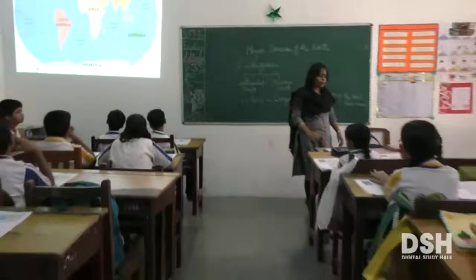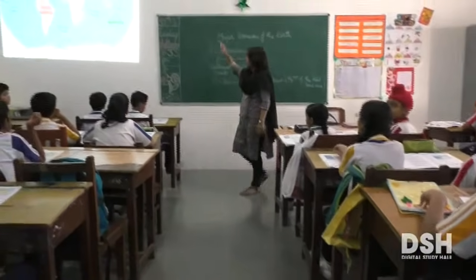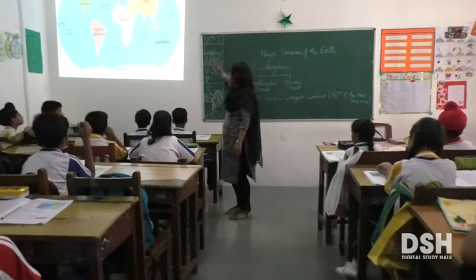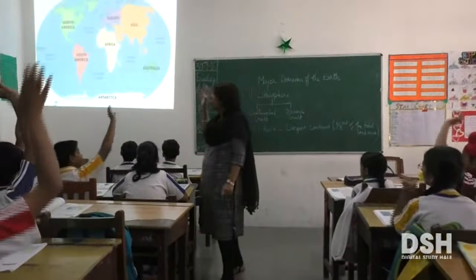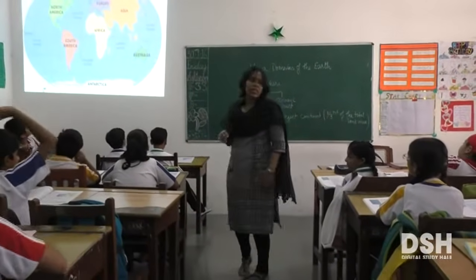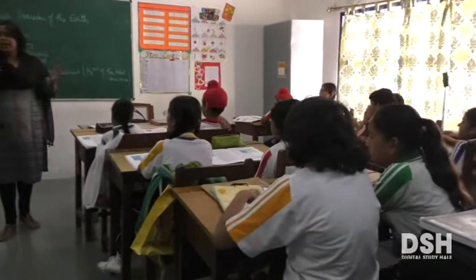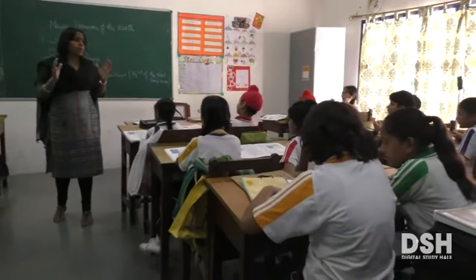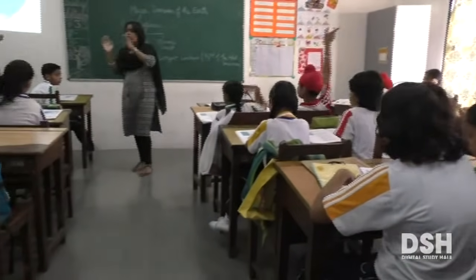So this is the characteristic of Asia. And now, coming back to Asia, which is the continent lying absolutely close to Asia? Europe. On which side of Asia is Europe? The western side. And can you name a physical feature that divides Asia from Europe?